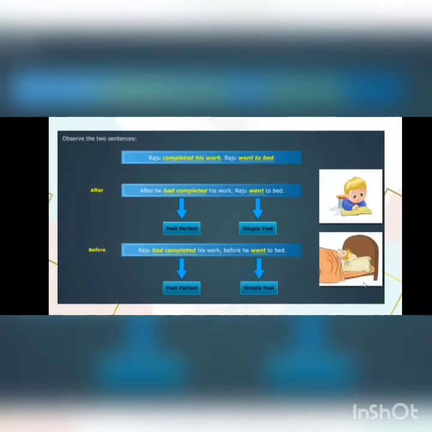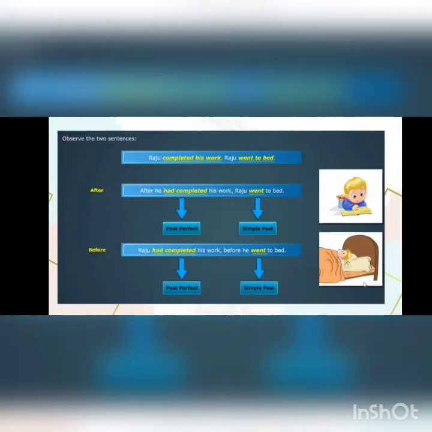How to combine two sentences using past perfect and simple past. Students, observe the two sentences in this picture. Raju completed his work. Raju went to bed. Here the sentences are talking about two different actions that are completed.